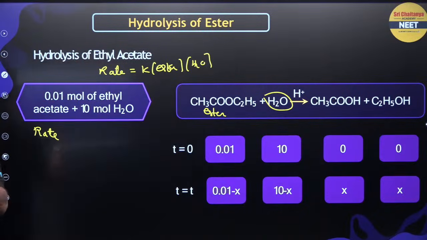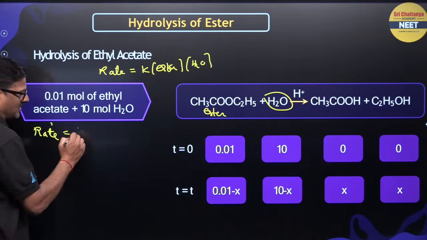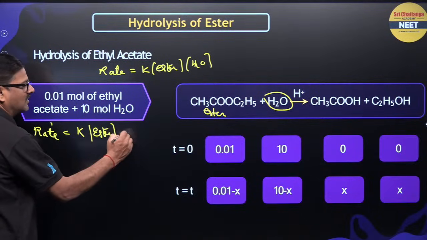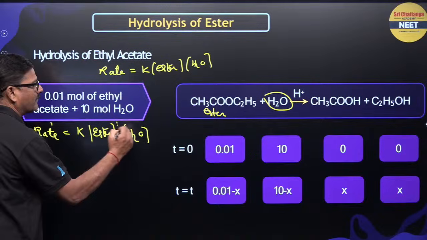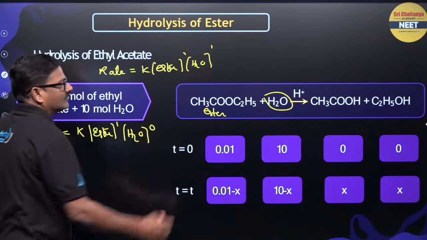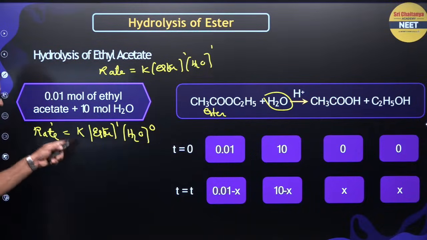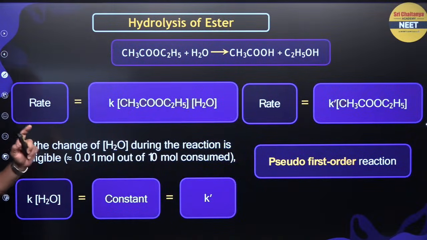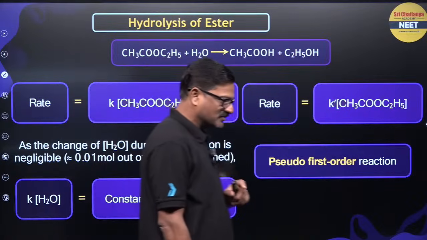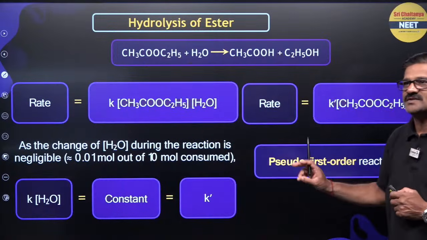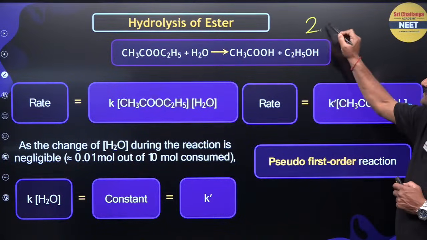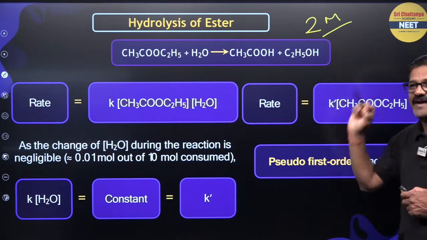If water is taken in large excess, the rate is going to be K[ester], since H2O is constant. So this is what is called a pseudo first order reaction. As the change of H2O during the reaction is negligible, such a reaction is called pseudo first order. This is a 2 marks question from the NCERT.